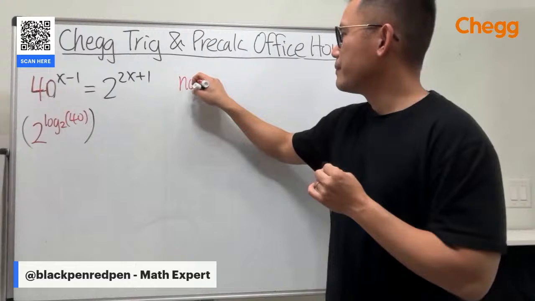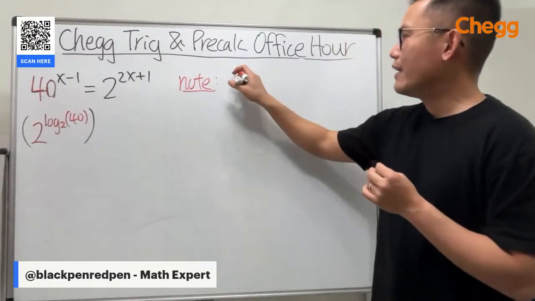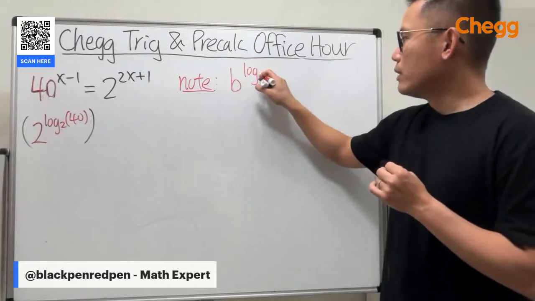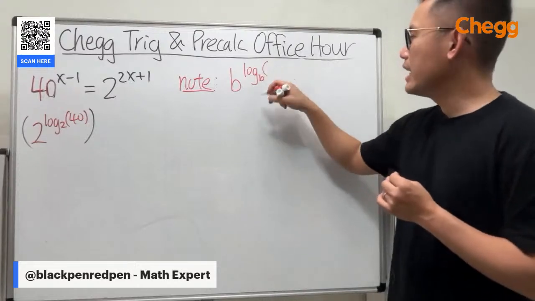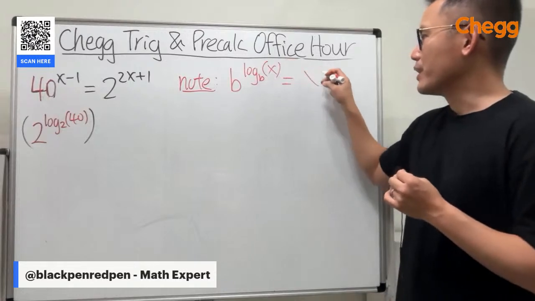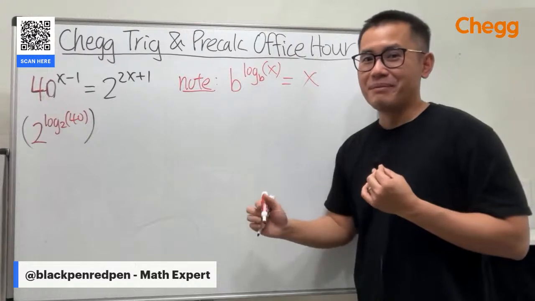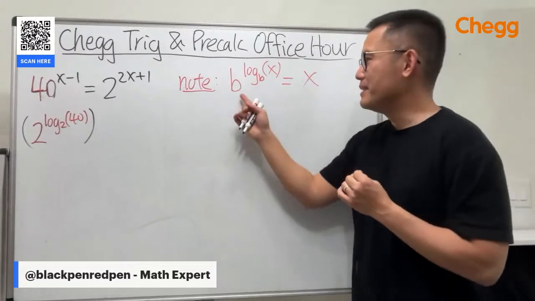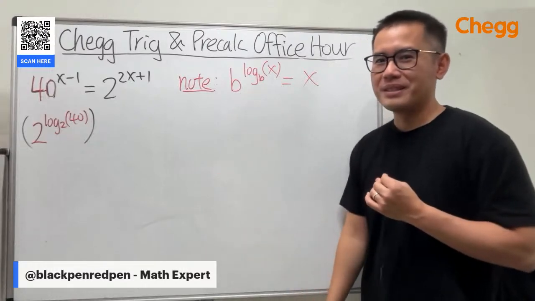So we are rewriting the 40 as this, right? So note that whenever you have some base b raised to log base b of whatever you have inside, let's say x, this right here is equal to x, assuming b is good and x is also a good number. For example, if b is 1, it's kind of like no. If b is negative 5, it's also no, because you'll be getting into the complex world.